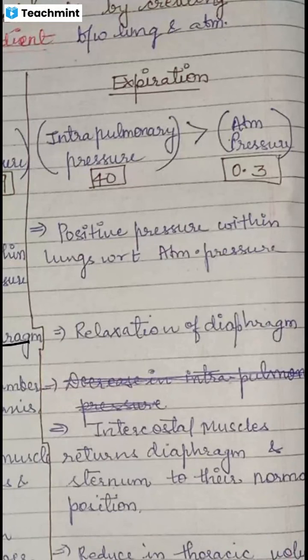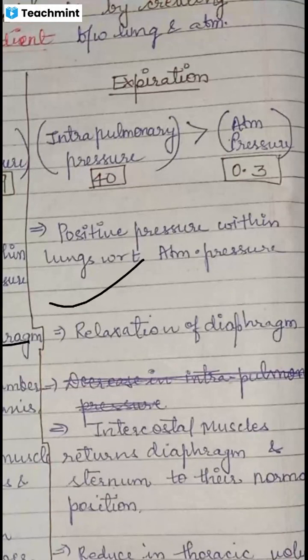Here we can say that the lungs are at a positive pressure in comparison to the atmospheric pressure. When you breathe in, you realize that the diaphragm contracts and the volume increases.